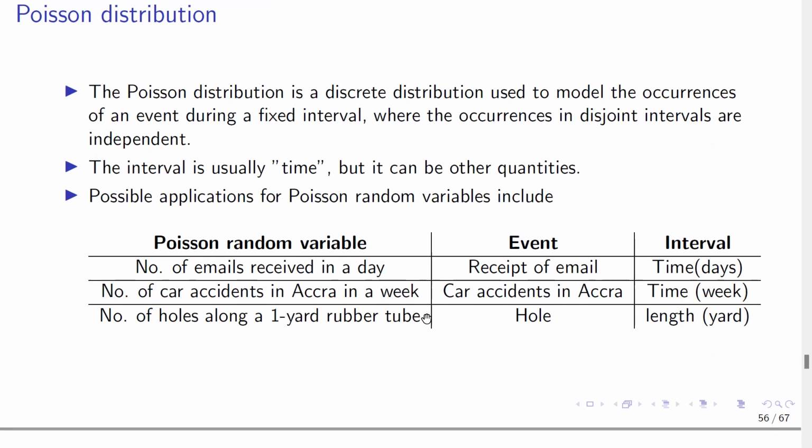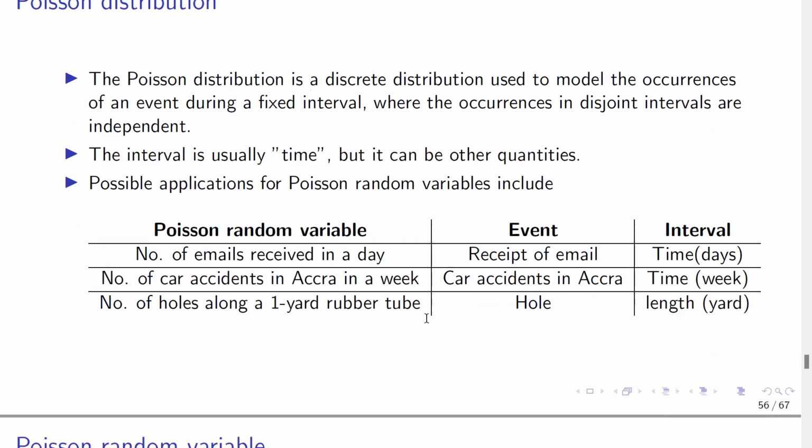So possible ways of applying the Poisson distribution include the following. So here we have examples: a Poisson random variable, an event, and then the interval involved. So number of emails received in a day. This represents a Poisson random variable because the intervals are regular, okay, and they're disjoint. No day intersects with another day. So the event is what? Receiving of email, and the interval involved is time.